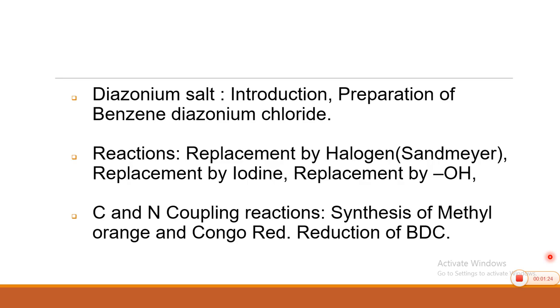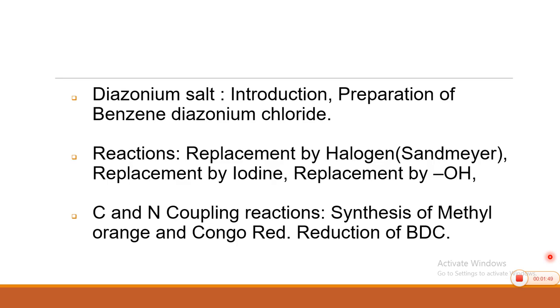The reactions are of two types. One type is called replacement reactions. In this, the replacement is carried out by using halogens, that is Sandmeyer reaction, then replacement by iodine, replacement by hydroxyl group, etc. So, some of the replacement reactions we are going to learn.